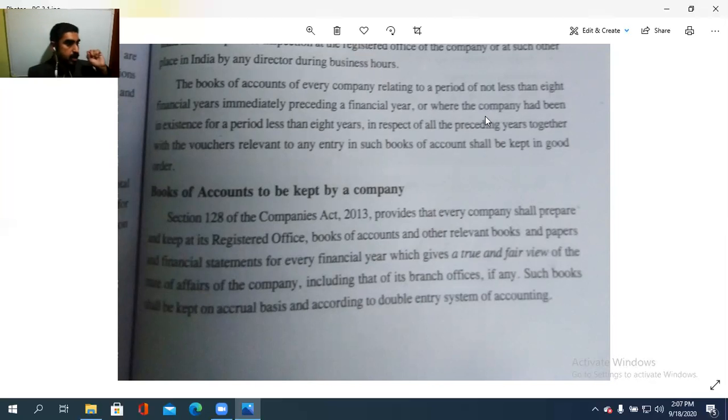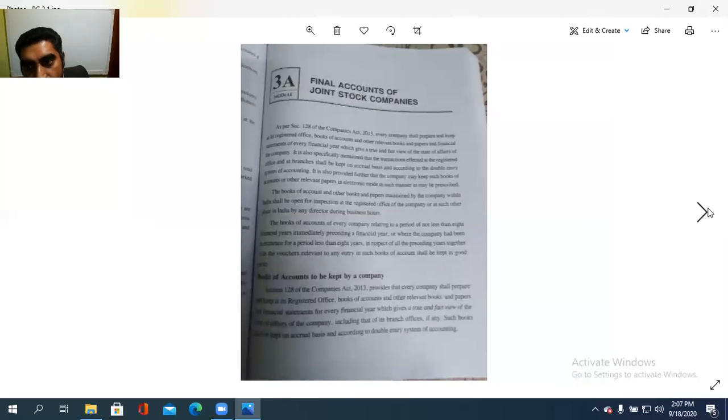Whether branch or head office, for both, the financial books are to be kept ready for inspection. They will give a true and fair view of the state of affairs of the company. Such books shall be kept on accrual basis and according to the double entry system of accounting also.